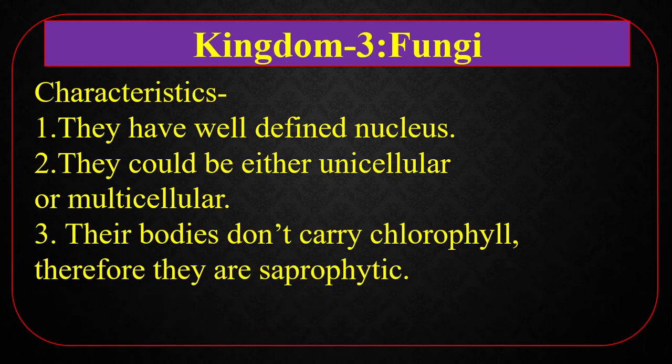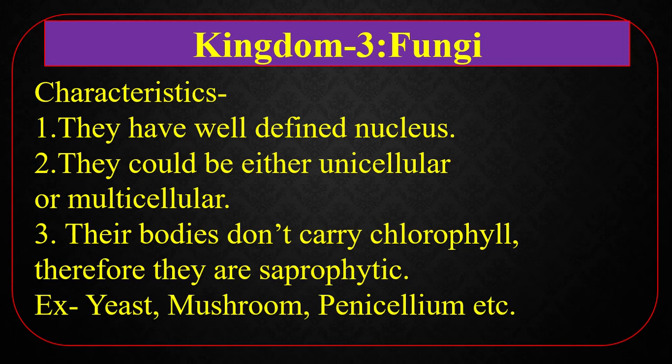Their bodies don't carry chlorophyll, therefore they are saprophytic. Chlorophyll is one type of color pigment, a green pigment, which is present mainly in the leaf of a plant and helps to produce their food. Saprophytic means those who take rotten substances for their nutrition.